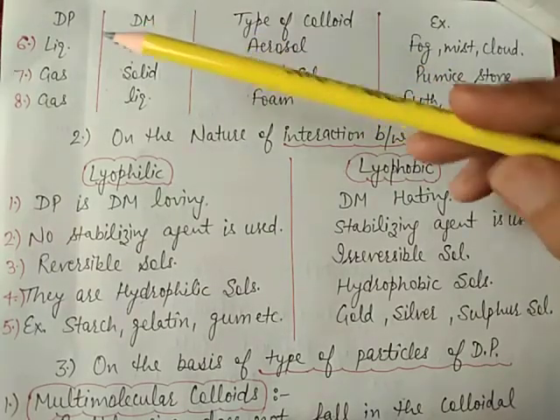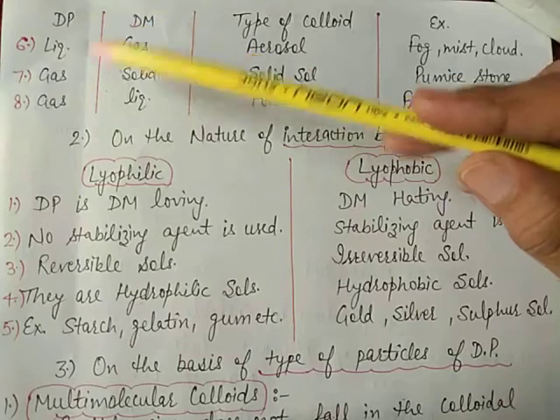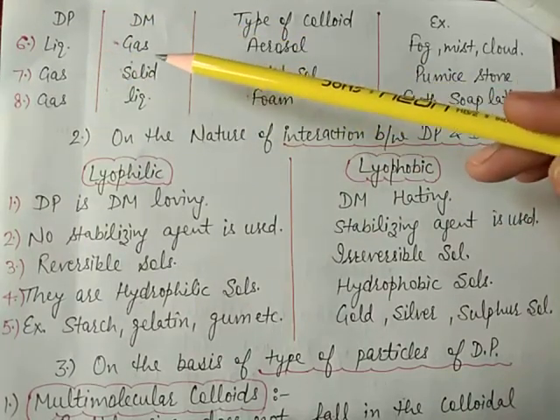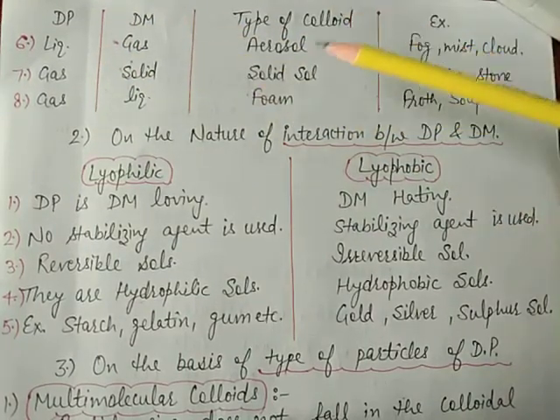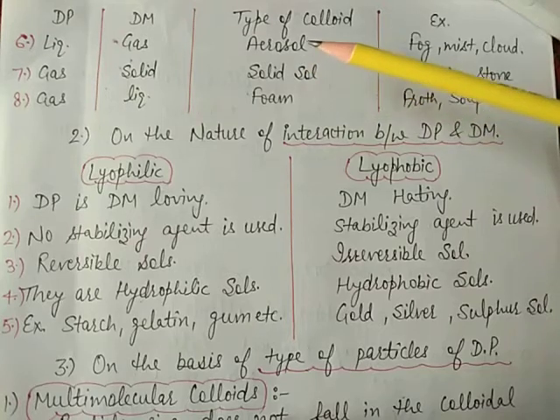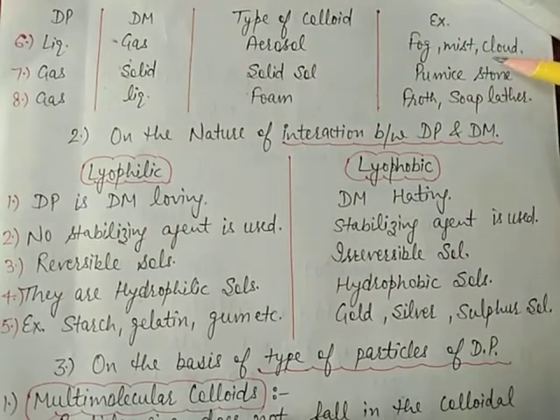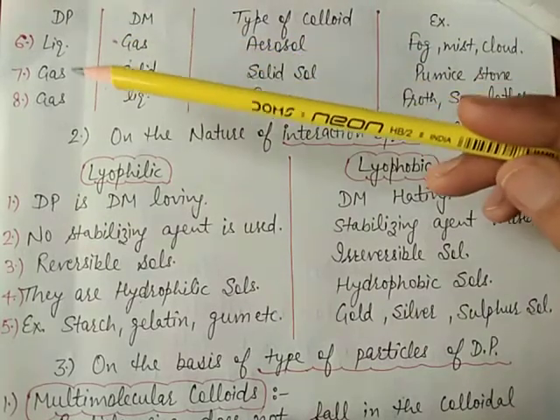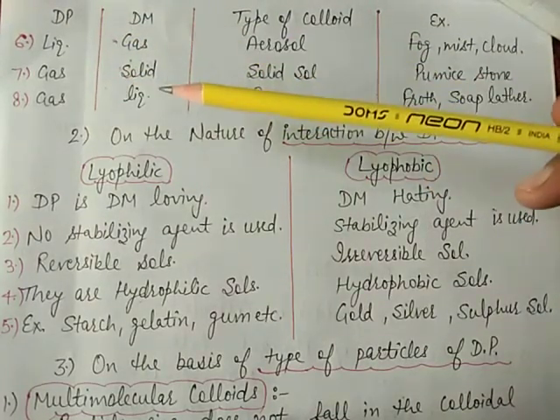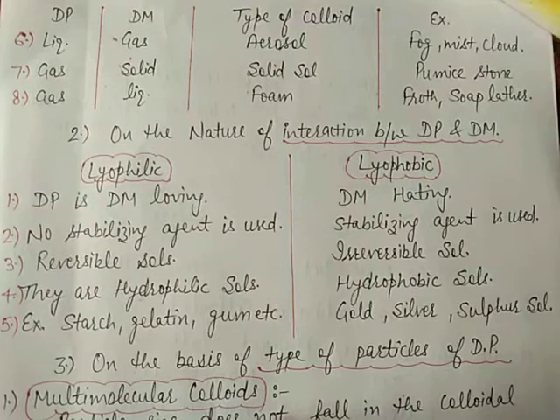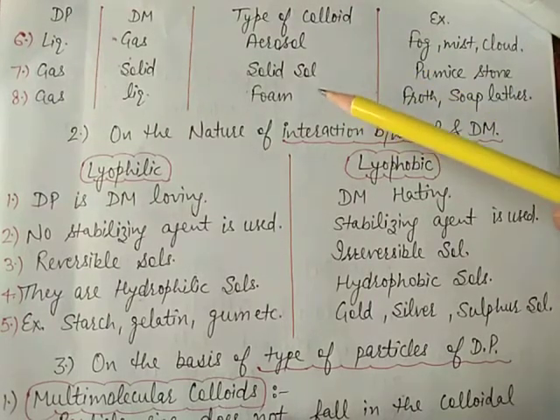Now next, if the dispersed phase is liquid and the dispersion medium is gas, then the type of colloid formed is aerosol. Example is fog, mist, cloud. If the dispersed phase is gas, then the dispersion medium is solid. Type of colloid is solid sol.